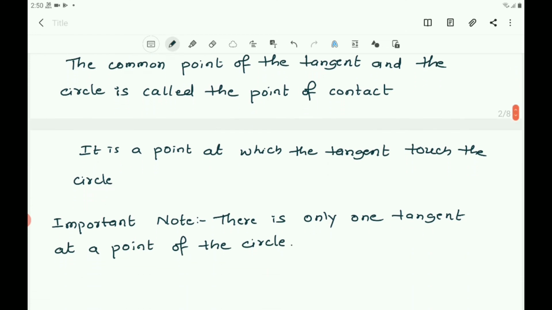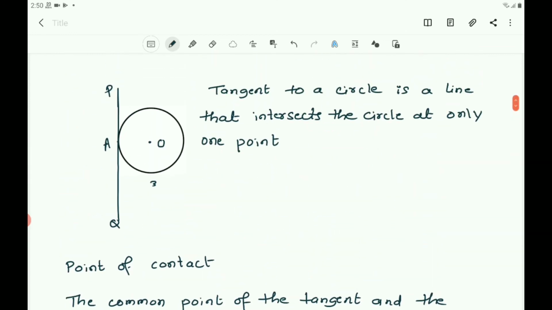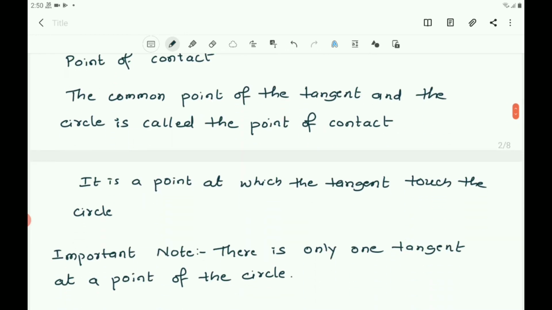There is only one tangent at a point of the circle. Here, you consider a point A. A is a point on the circle. How many tangents can pass through or intersect at that point? You can observe that there is only one tangent.